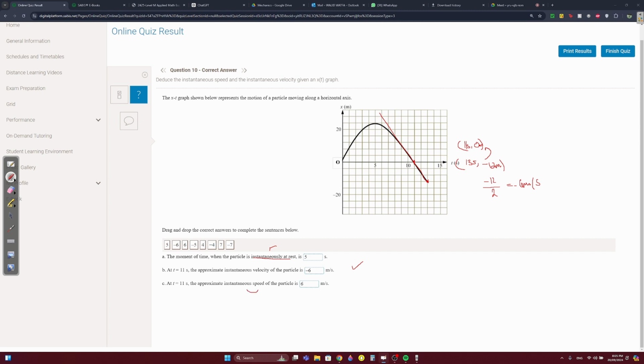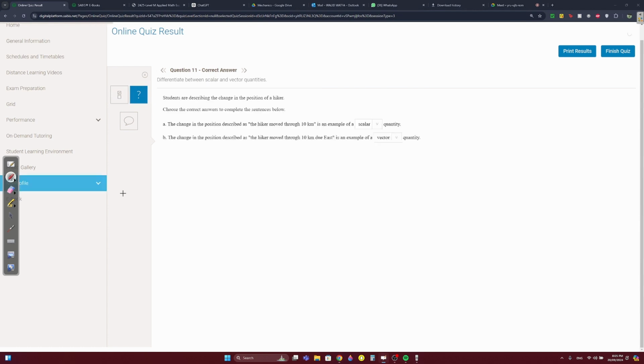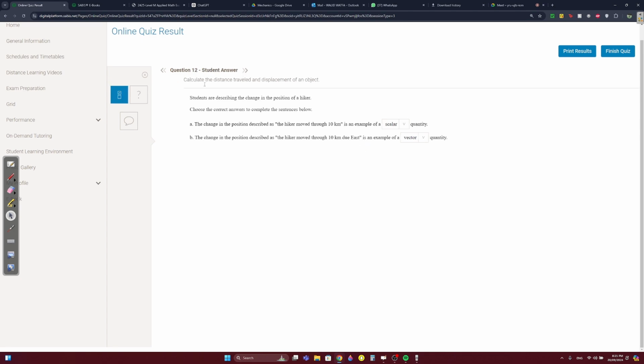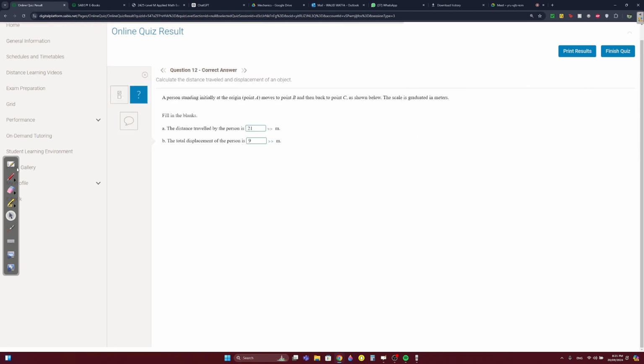Then they said instantaneous speed. Instantaneous speed is the absolute value of instantaneous velocity. So if it's -6, the absolute value of -6 is 6. Just make it positive. Okay. The change in position described as the hiker moved through 10 kilometers is obviously just scalar, guys, right? Because there's no direction. But B, when they say due east, it's a vector, right? Because they actually gave a direction.